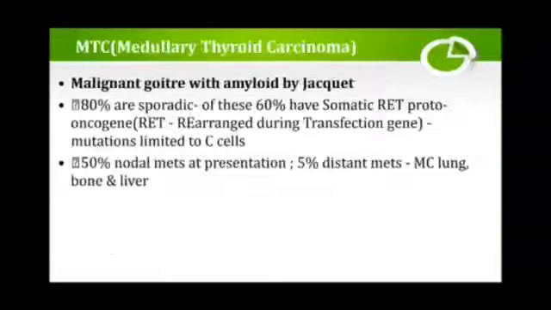Coming to medullary thyroid cancers. Okay, this medullary goiter with amyloid was described by Jaquet. Okay, 80% are sporadic, and only 20% are familial.